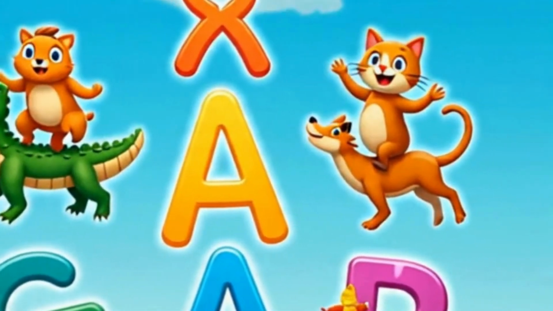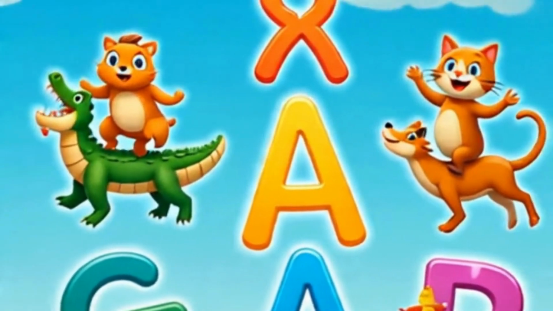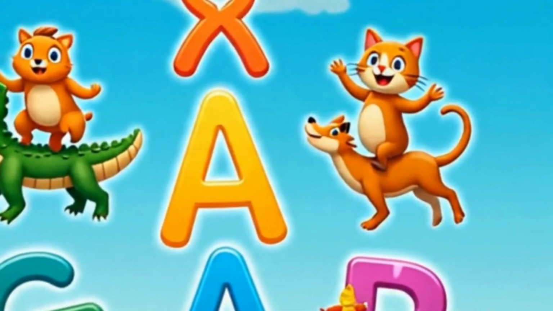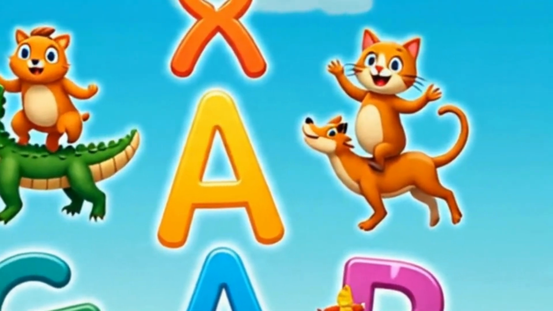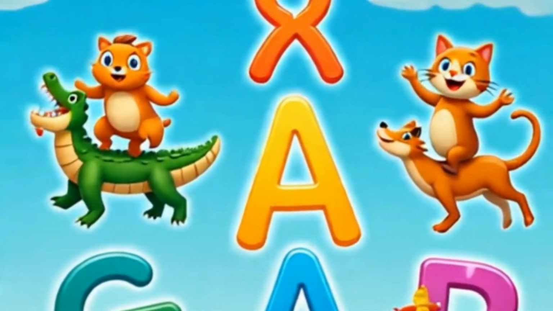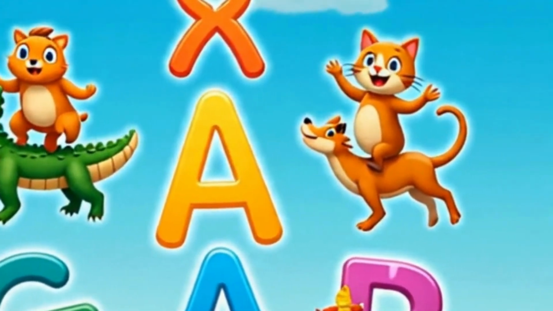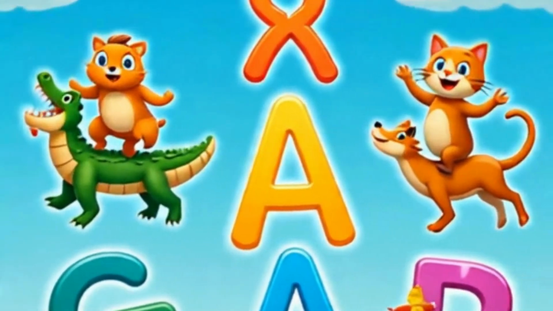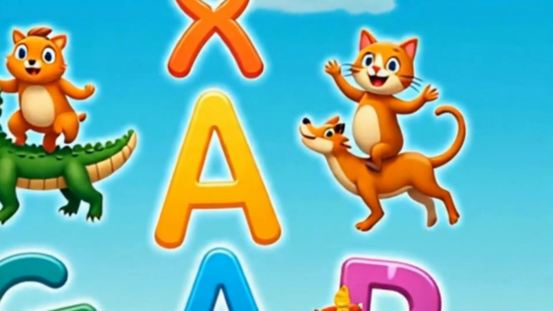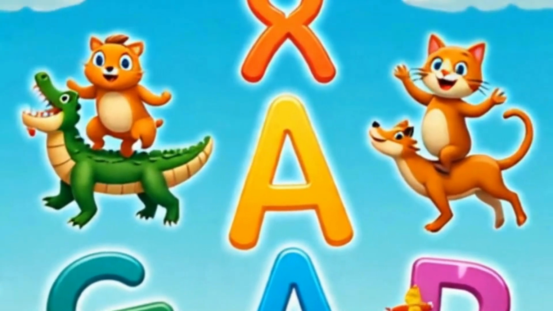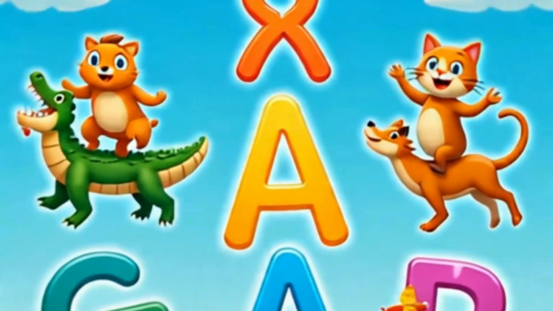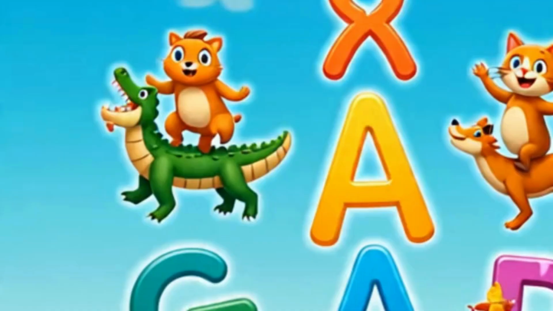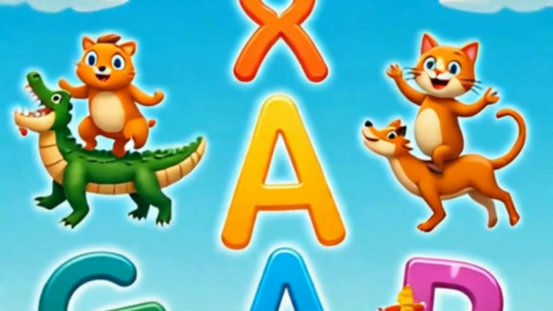Create the colorful animated parade where each letter of the alphabet rides on an animal that starts with that letter. A rides on alligator, B on bear, etc. The animals move, dance, and the letters glow as cheerful music plays. No faces, just moving letters, and animals with fun sound effects.